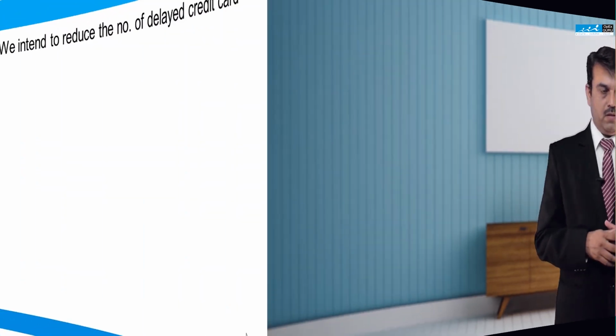What are the tips to write a goal statement? Let's say, for example, if I tell you the goal statement is something like this: we intend to reduce delayed credit card statement delivery. What do you understand? Nothing. How does this have to be written? This is called a poorly written goal statement.